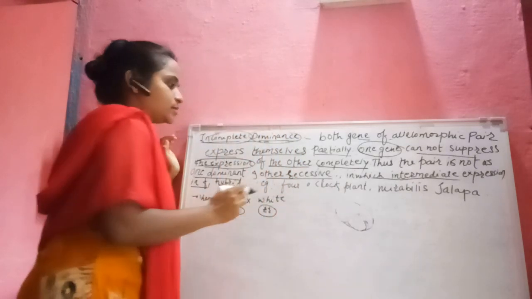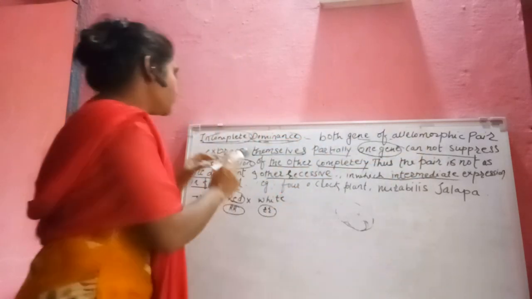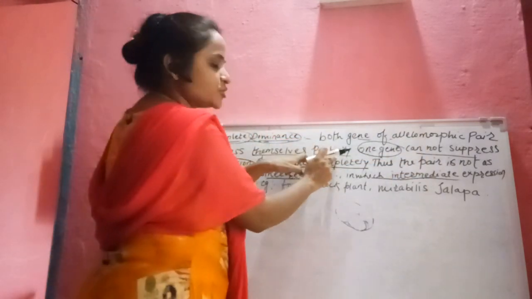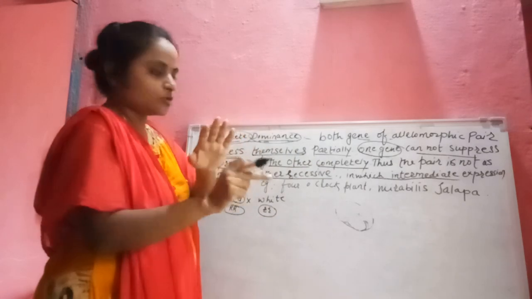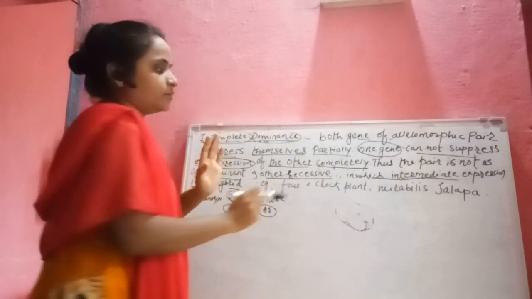So we are saying that both the genes of the allelomorphic pair express themselves partially, meaning they express not equally.